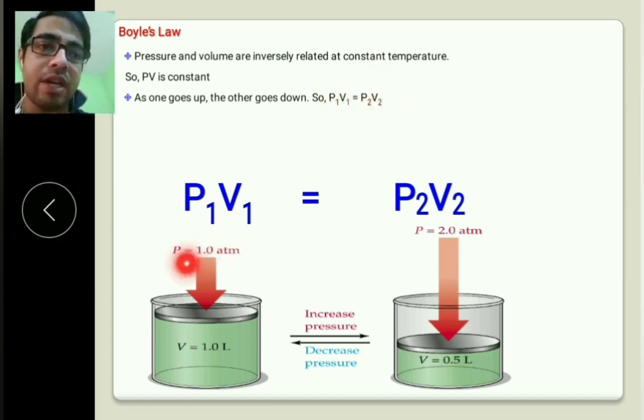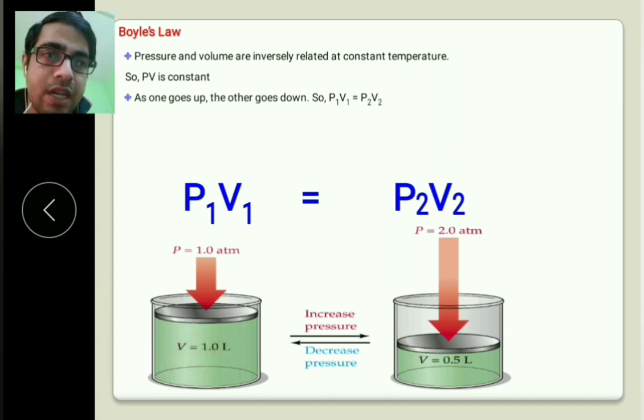Okay, and we are taking two cases where initial pressure P1 is 1 atmosphere, initial volume V1 is 1 liter, and final pressure P2 is 2 atmospheres, final volume V2 is 0.5 liter. And in all these cases, temperature should be constant. So here P1 V1 is 1 into 1 equals 1, P2 V2 is here 2 into 0.5, which is also 1, so it obeys Boyle's law.